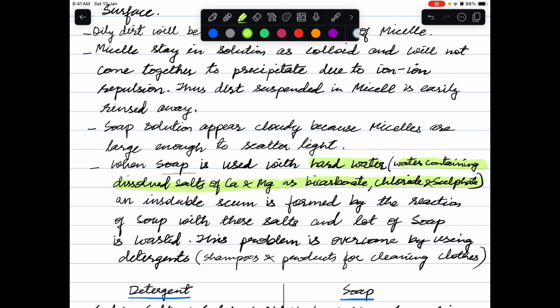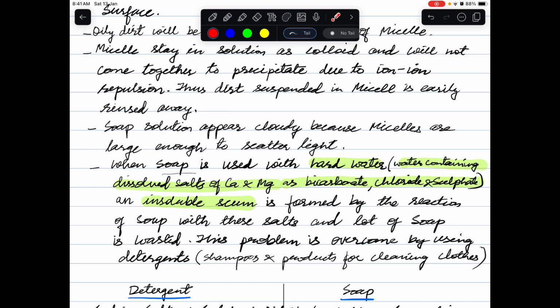This water is called hard water, and it reacts with soap to form insoluble scum. Therefore, lots of soap is wasted in overcoming this hardness. As a result, we need a larger amount of soap to clean anything when using hard water.